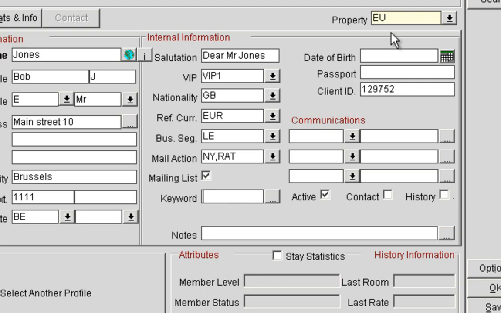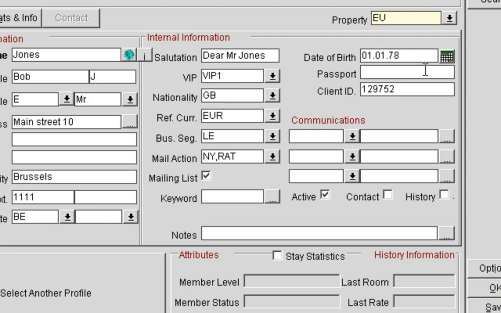The next thing we have is the date of birth. If you know the date of birth, you can obviously fill it in at this point. If not, you can fill it up when the guest is checking in. You could either just type it in, or you could also go to the calendar and choose the date from the calendar.